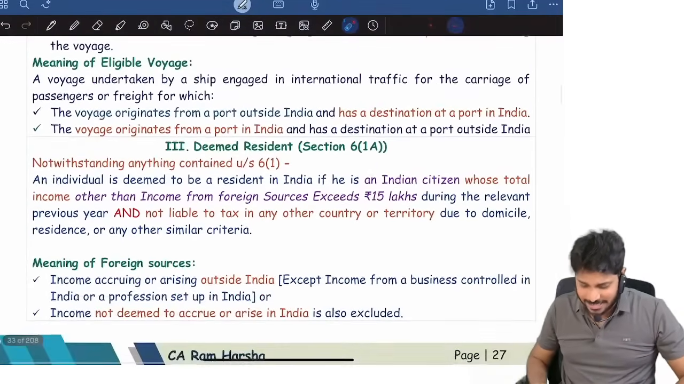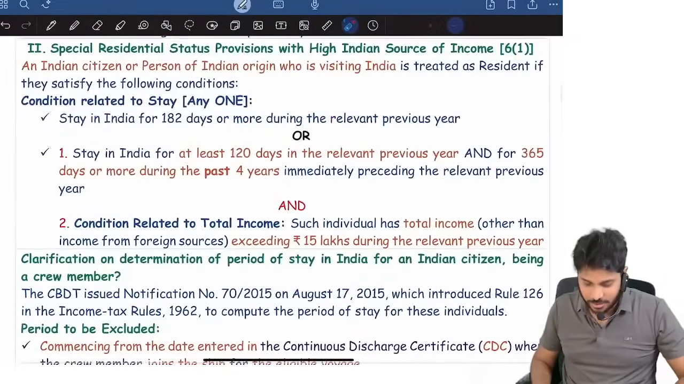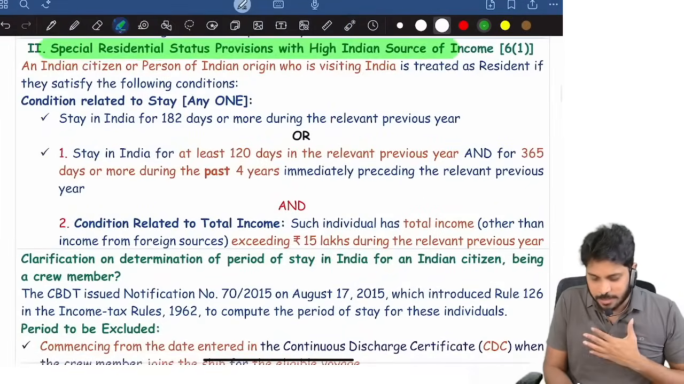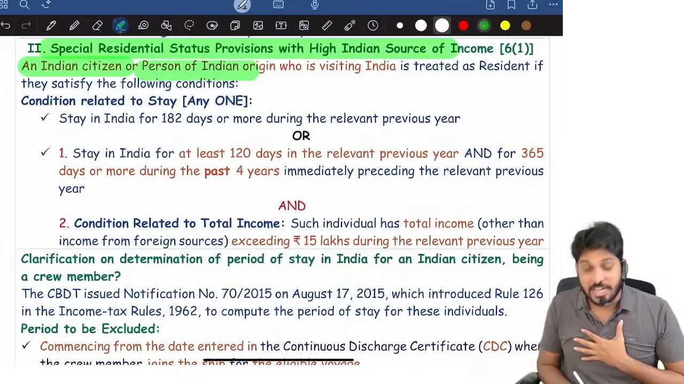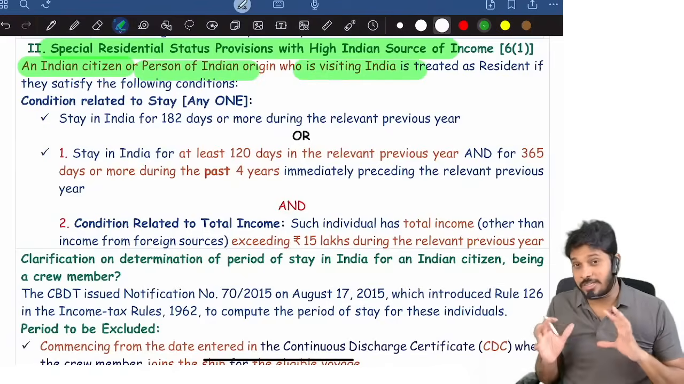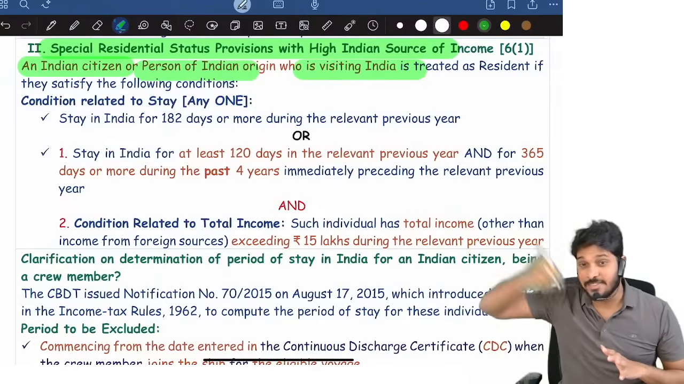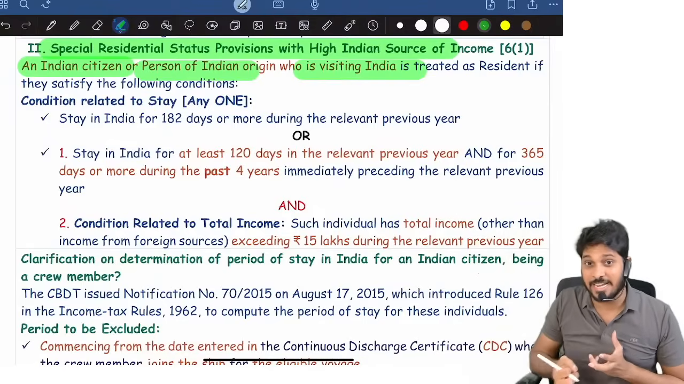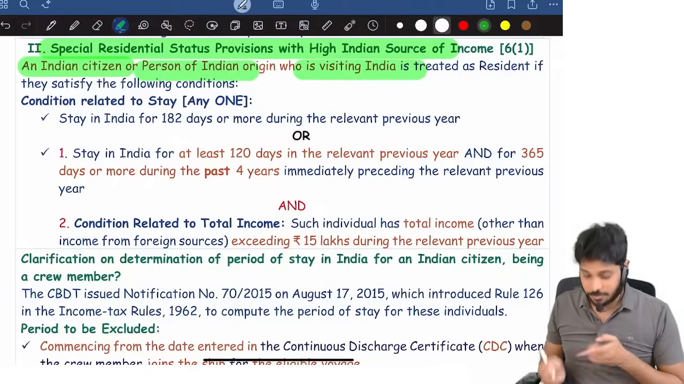Category 2. What is category 2? Suppose he is an Indian citizen or a person of Indian origin, and they are visiting India. An Indian citizen visiting India, a person of Indian origin visiting India: how do we decide residential status?